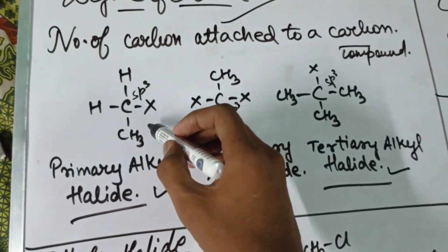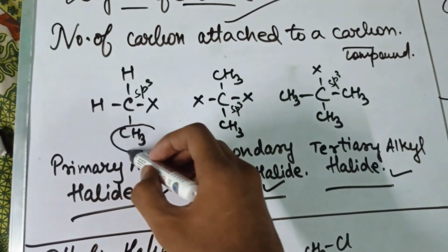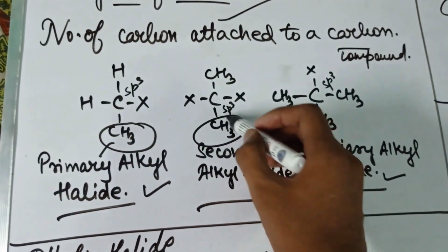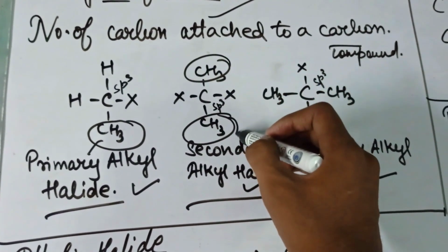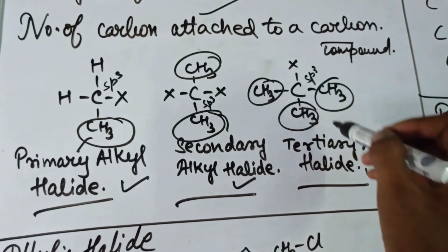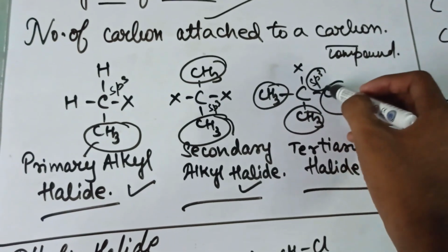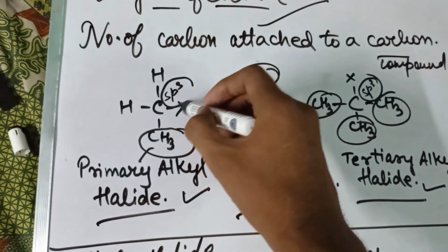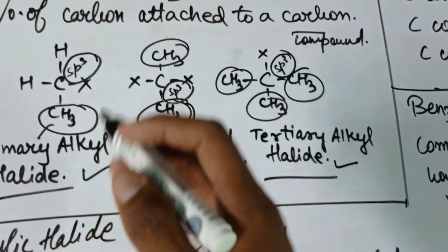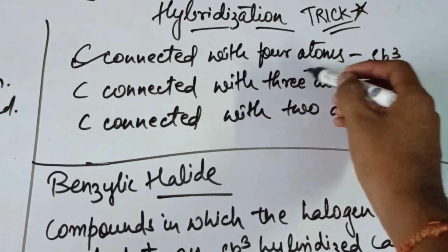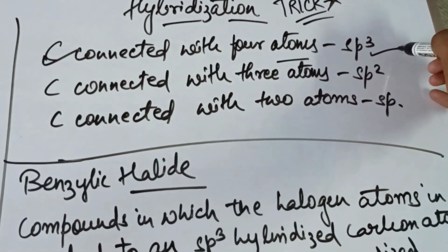Basically, if one carbon is attached, it is called primary; if there are two, we call it secondary; and if there are three, we call it tertiary. They have sp3 hybridization. If you have a problem in working out the hybridization, here is a trick: a carbon connected with 4 atoms will have sp3.